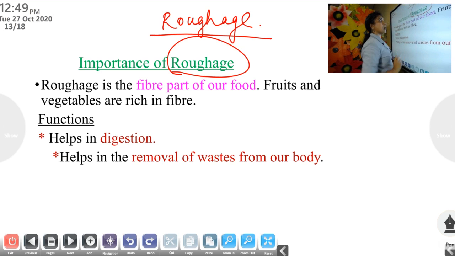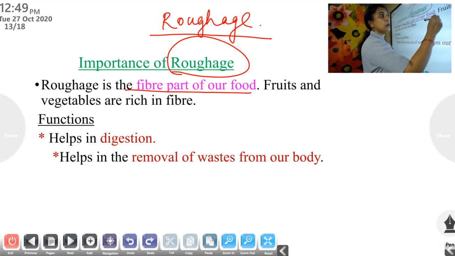R-O-U-G-H-A-G-E. Roughage. What is roughage? It's the fiber part of our food. Our food contains fiber content. The fiber part of the food is known as roughage.